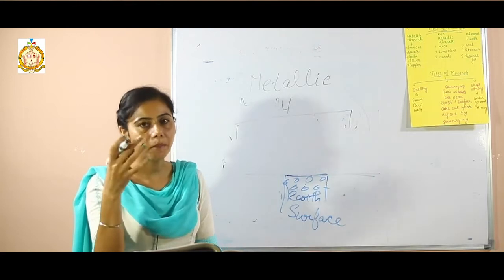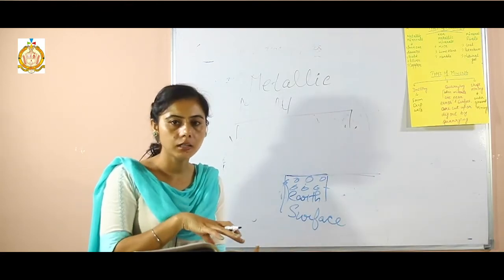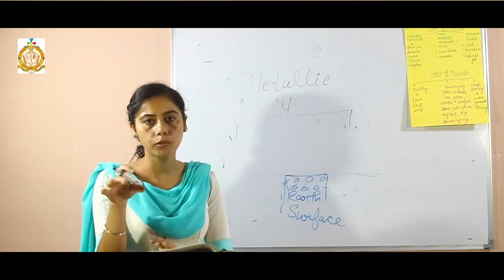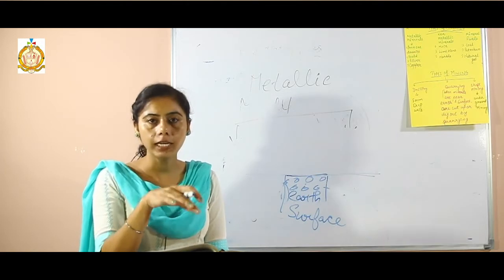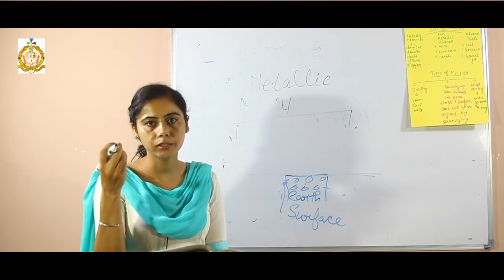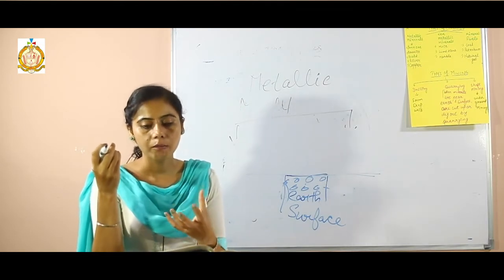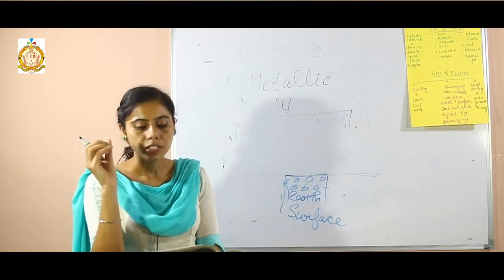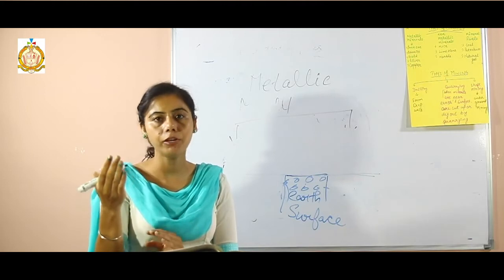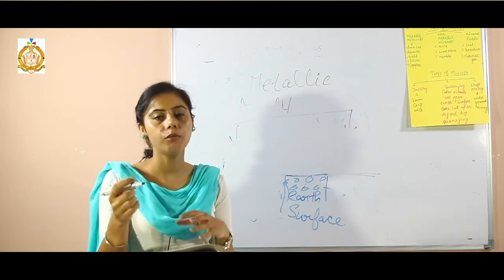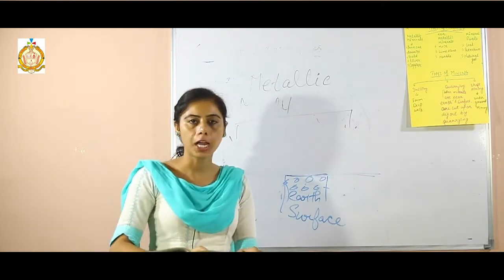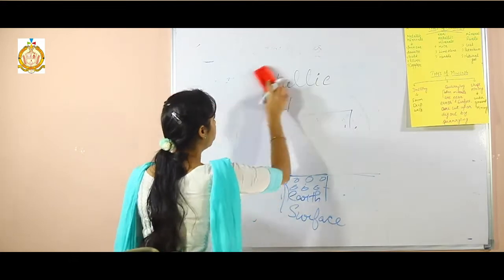Shaft mining means when the minerals are deep inside the earth's crust, lying in dark tunnels and deep bores. In those conditions, minerals are extracted with the help of machines and different kinds of techniques. The next one is smelting. Smelting is a process of extracting the minerals with the help of heating. By way of heating, we extract the minerals from the earth. The next one is the types of rocks. There are three types of rocks.